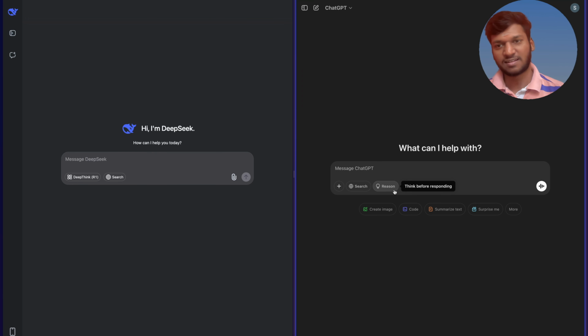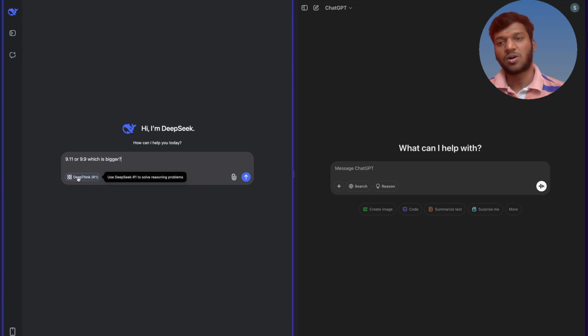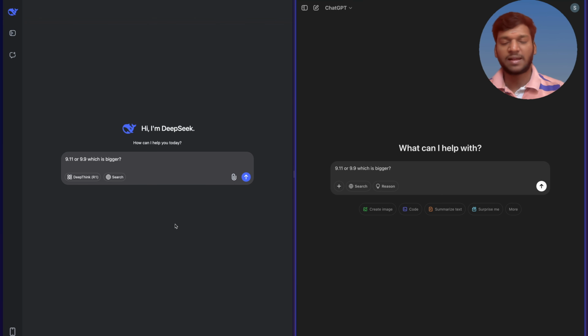Okay, let's start with the questions. The first question is: 9.11 or 9.9, which is bigger? 9.9 is bigger. This is a pretty old question. All can answer it, but let's start with this. Let's start asking without DeepThink itself. I think most probably both should answer.